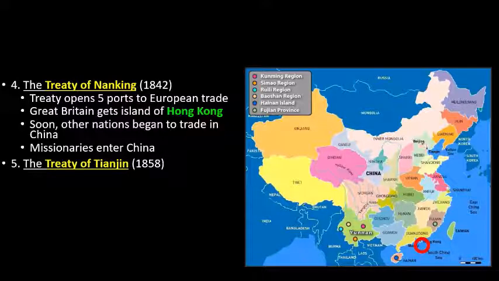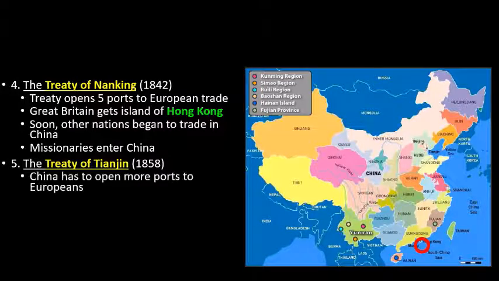Now, at the end of the Second Opium Wars, in 1858, there was another treaty called the Treaty of Tianjin. And in the Treaty of Tianjin, guess what happens? Even more ports are open to Europeans. So guys, if the Europeans weren't flooding into China before, now they are really flooding into China.